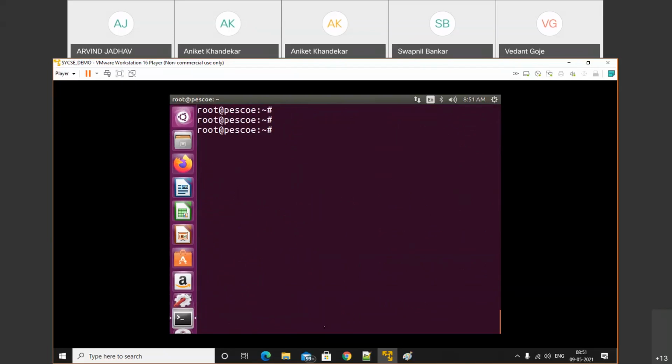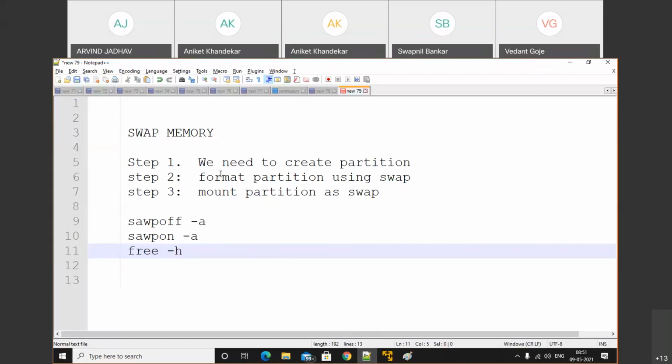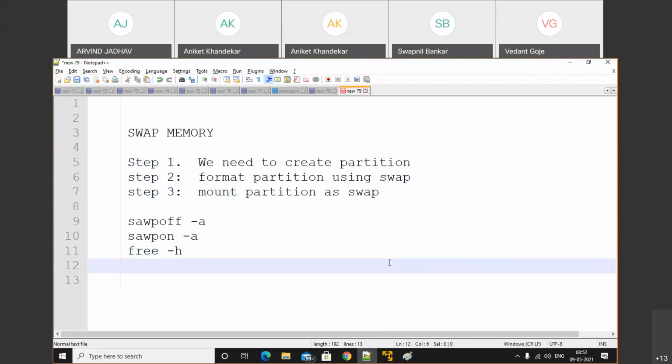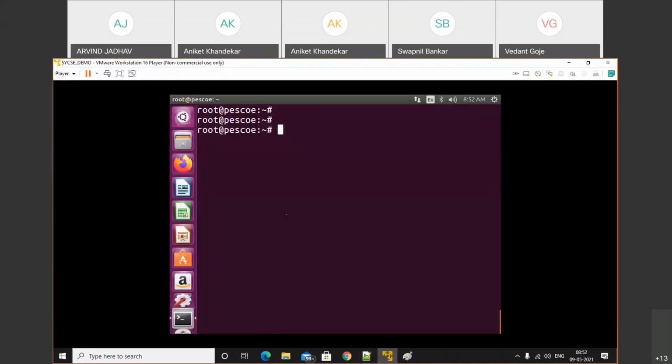Swap partition. These are the steps. First, we need to create the partition, a new partition. After that, we need to format that partition by using swap. And after that, we need to mount that partition. Some other commands are also available. We'll discuss that. So here we'll use